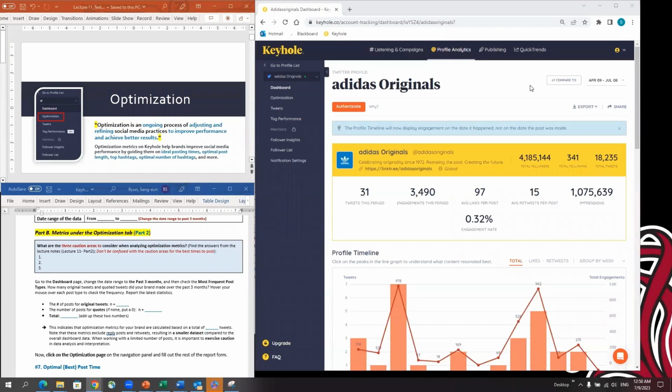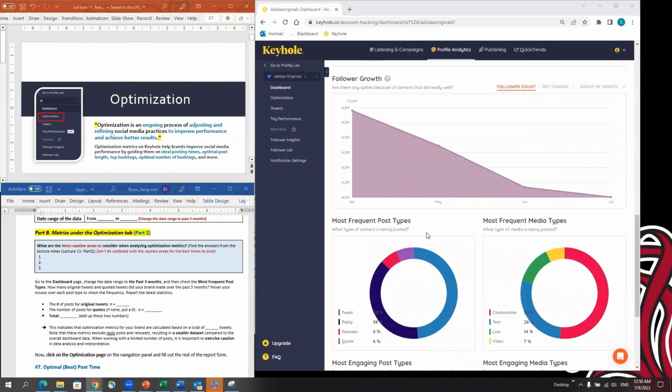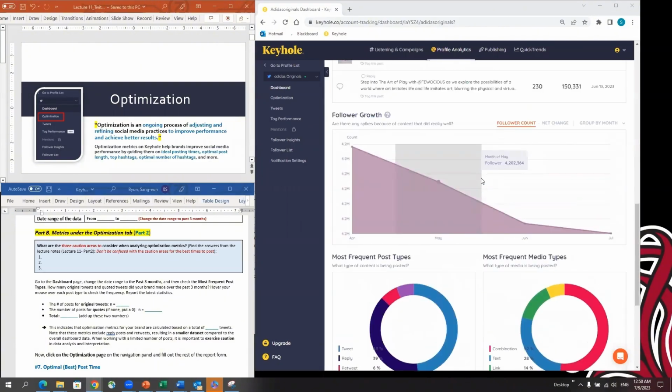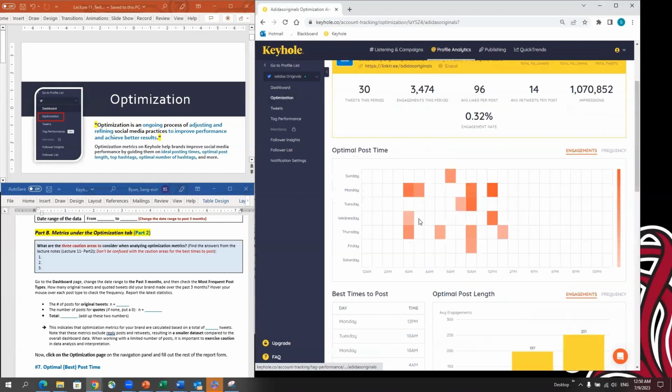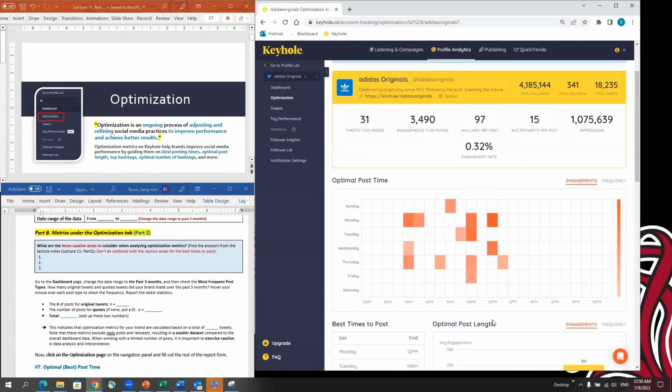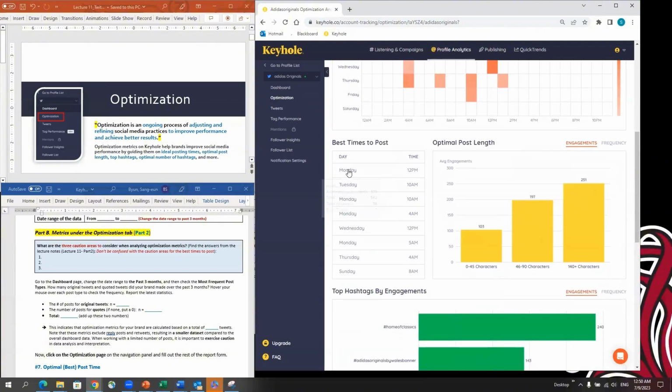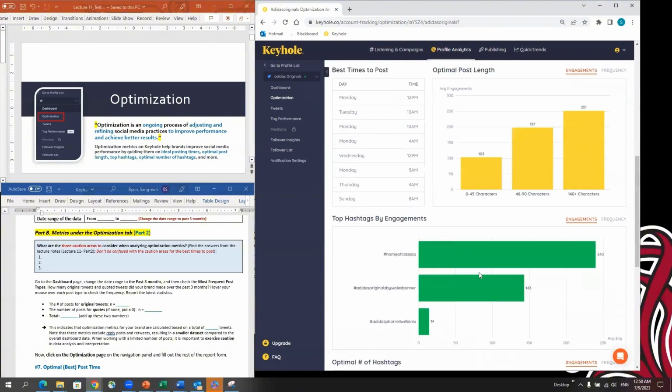Hello everyone. In this video, I will explain the optimization metrics and how they are different from the dashboard metrics you just evaluated. On the dashboard, you evaluated engagement rates and impressions, post type, media type, and followers growth. On optimization metrics, you will see totally different metrics. You focus on how to improve your performance by adjusting post length or timing or hashtags.